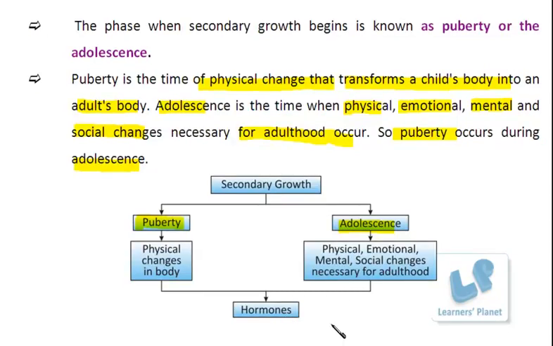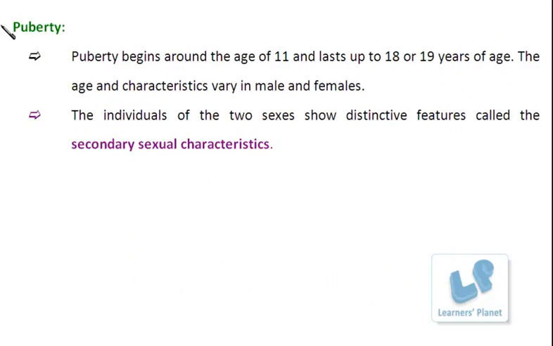You know which is the age when these hormones are secreted and from which part of the body? Let's see that. These hormones, as I said, are secreted during the period of puberty. It does not mean that as the puberty period is over, the hormones are no longer secreted. It is not like that. This is the period when it is beginning and sexual maturity has been attained. It actually begins around the age of 10 or 11 years, and lasts up to 18 or 19 years of age.